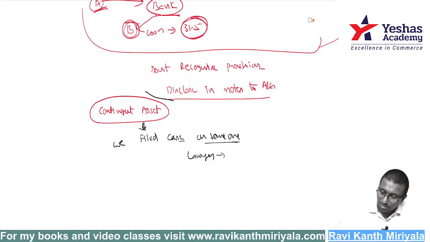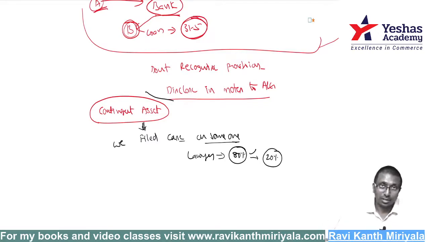Our lawyer says, Ravi, you are going to win. 80% chances are there for winning. But when he says there is an 80% chance to win, there is a 20% chance to lose also. If I win, I will get money, let us say 10 crore rupees, as compensation. Because I won, they have to pay me.